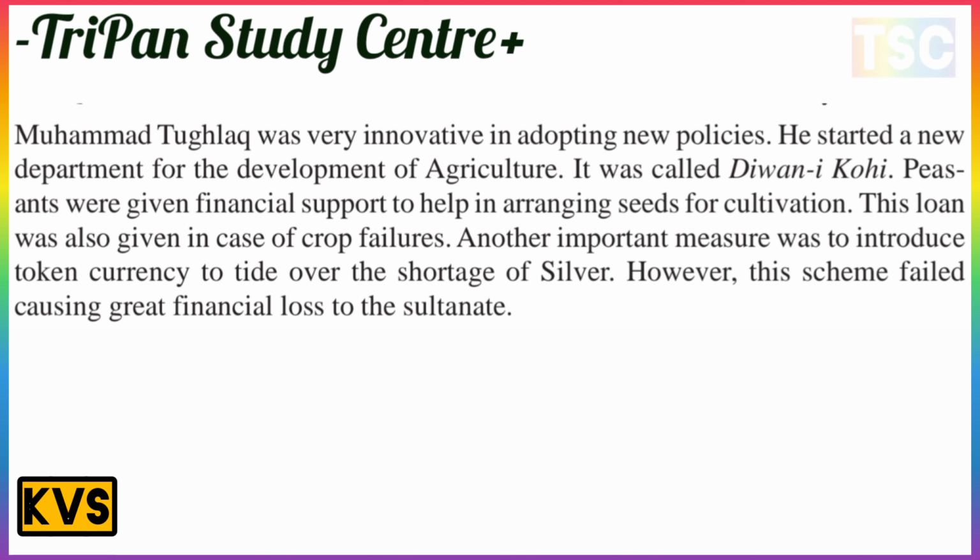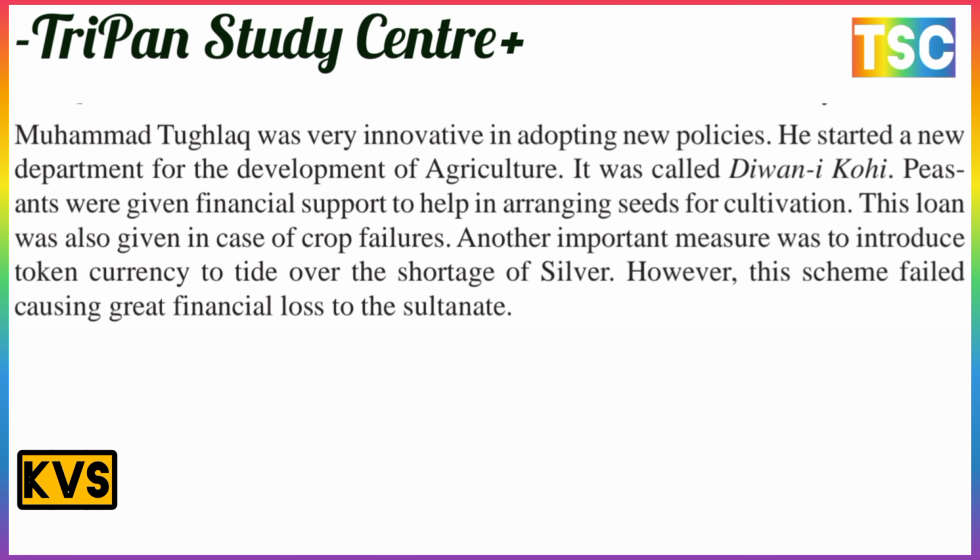He started a new department for the development of agriculture. It was called Diwan-e-Kohi. The peasants were given financial support to help arrange seed for cultivation. The most important thing is that this loan was also given in the case of crop failure.